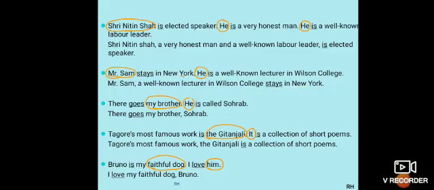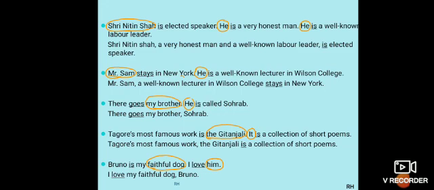Now next is there goes my brother. He is called Saurabh. So goes is the first finite verb. Is is the second finite verb. Again, there are two finite verbs. And this time you are talking about my brother. And this again, he stands for my brother. So I can eliminate he. And because goes is the verb that we wanted, we can eliminate the helping verb is. So it is there goes my brother. Because I'm eliminating he, I'm eliminating is, because is is a finite verb. So what remains is Saurabh. So there goes my brother, comma, Saurabh.